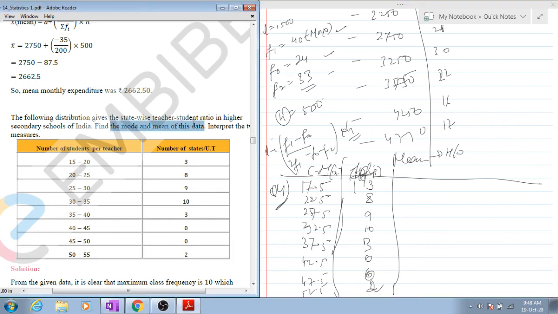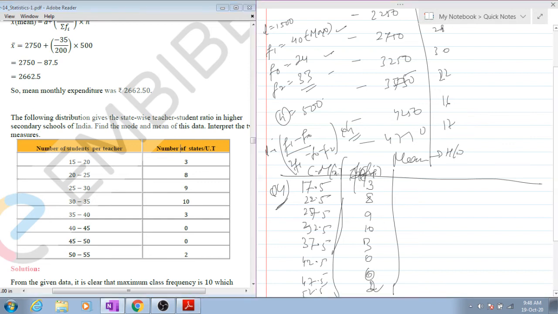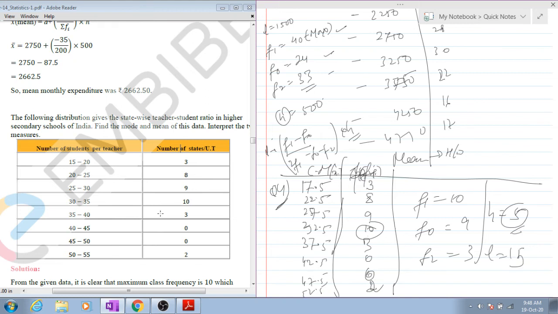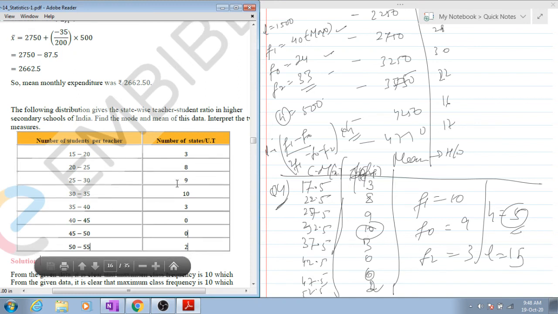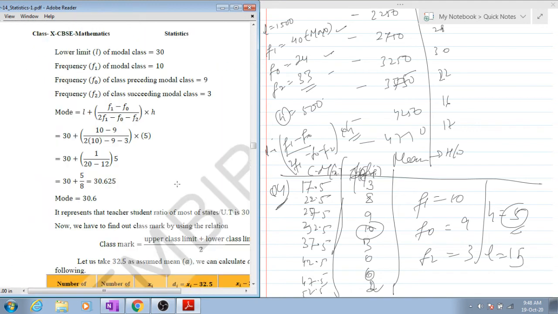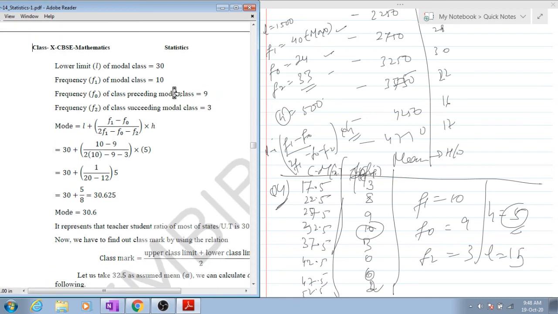Now find the mode and the mean. So what is the maximum frequency here? F1 is 10, F0 is 9, F2 is 3. Your H is how much? 20 minus 15, so H is 5 and the lower limit is 15. Simple. Is it difficult to find out the mode? I don't think so. Everything has been given to you. Apply the formula and find the answer.